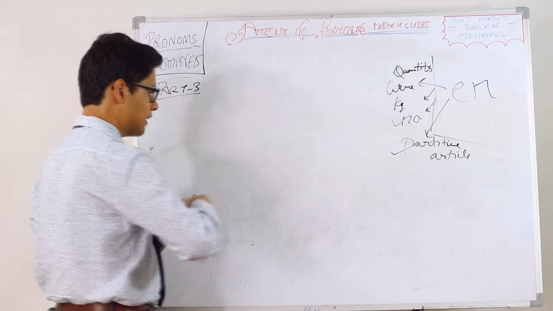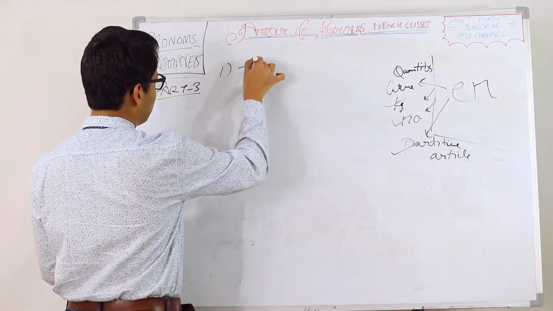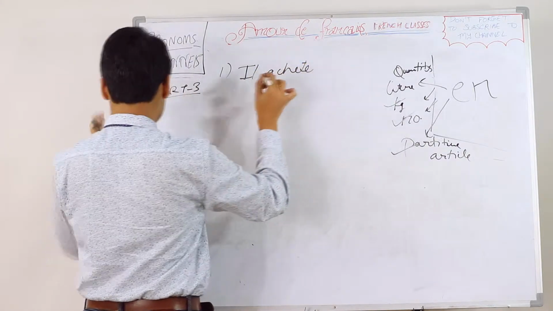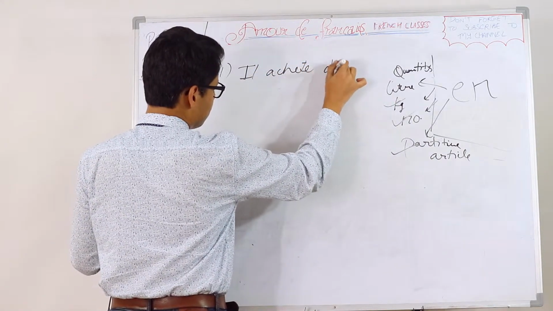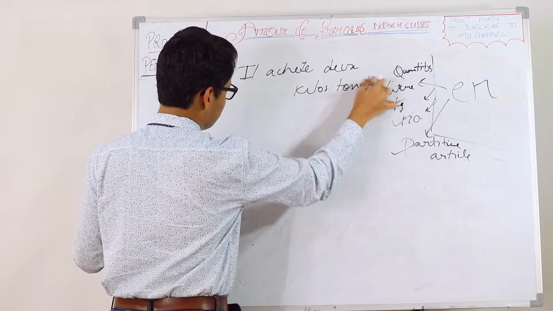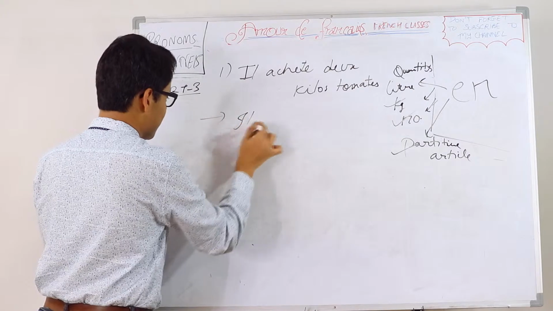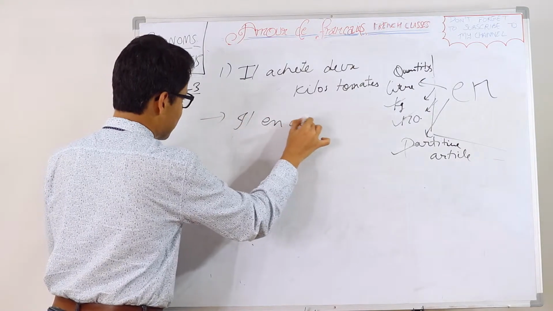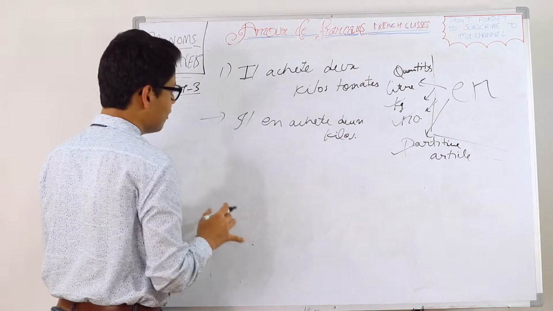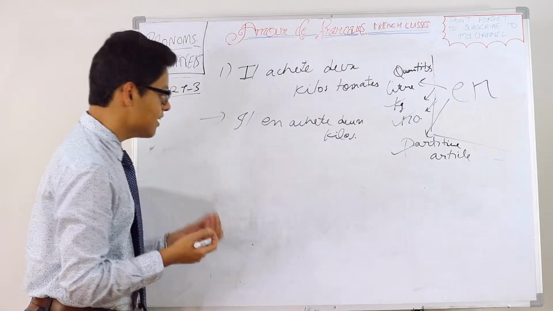Now, let's have it with kg or quantity. Il achète 2 kilos de tomates. Tomatoes. Il achète 2 kilos de tomates. So, il en achète 2 kilos. If the kilo is not there, the quantity can't be expressed. So for expressing the quantity, we need to write the kilo.